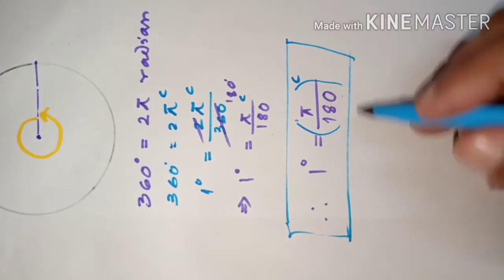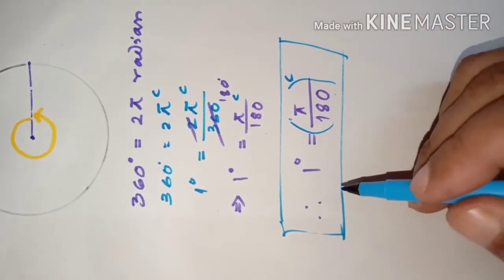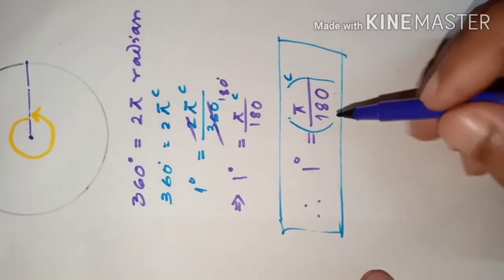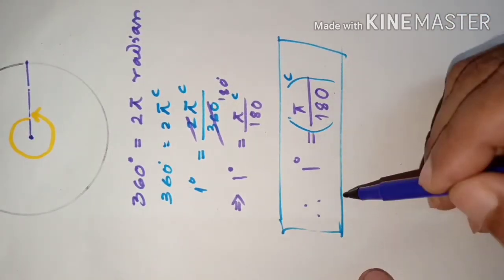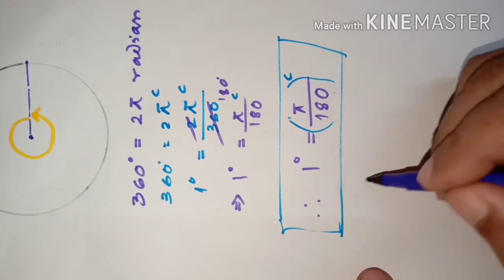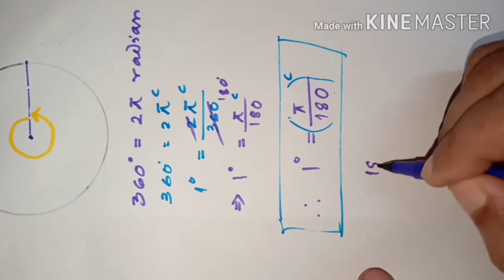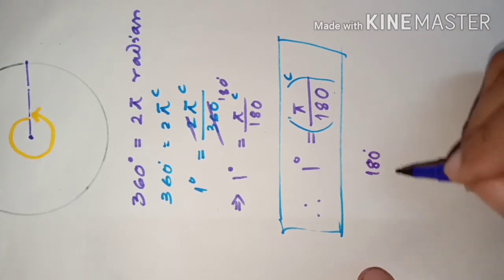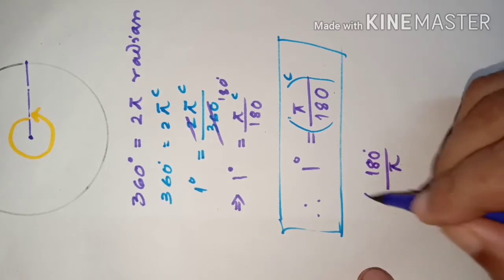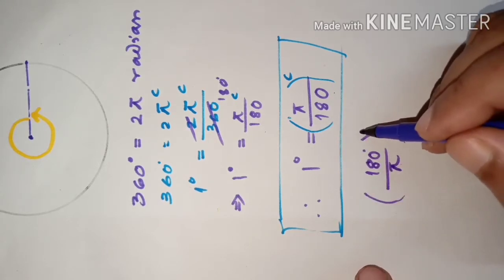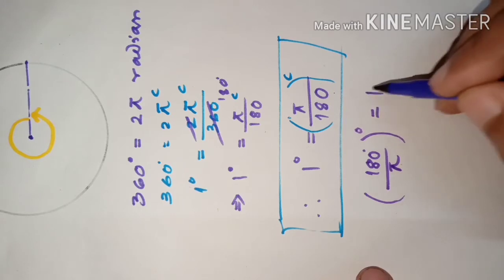And same way, 1 radian is equal to how much in degree also. Suppose you want to convert, it is very simple, take this 180 here, pi here, then it will be 1 radian. So it will be 180 by pi degree is equal to 1 radian.